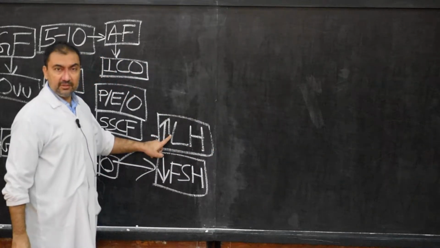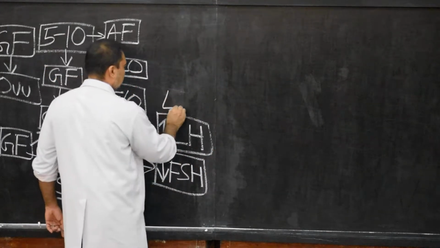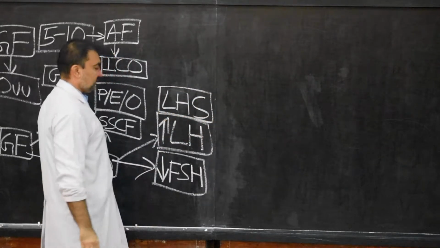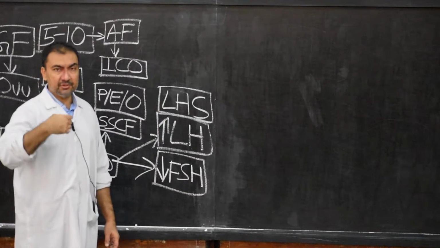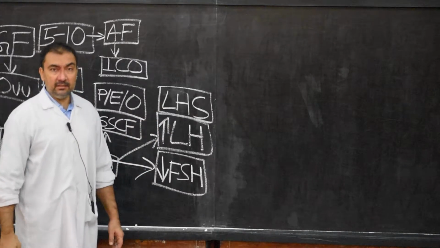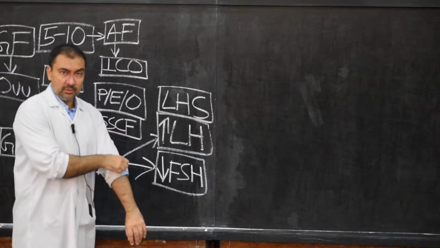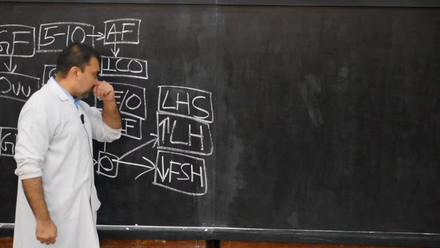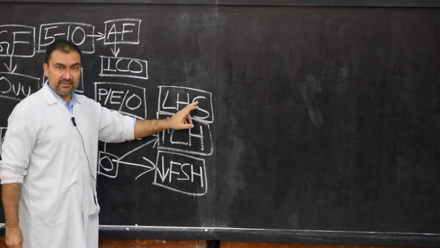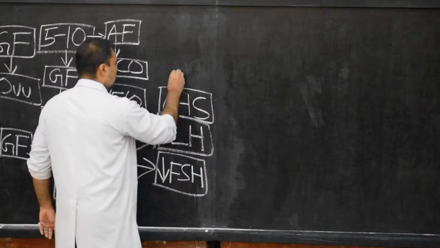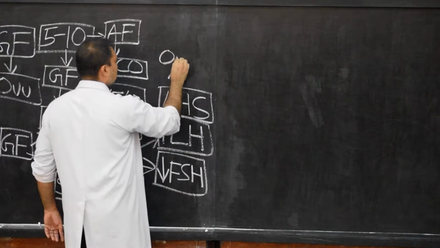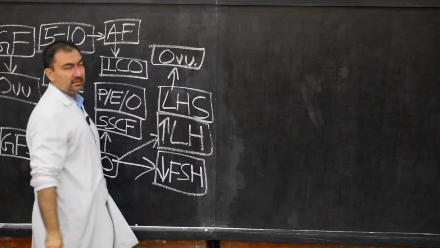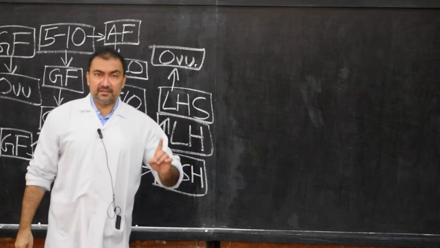Now this increase in luteinizing hormone is known as LH surge. Sometimes you are asked in a one mark question, what is LH surge? It is a sudden shoot up, a sudden increase in the luteinizing hormone, LH, that is caused by estrogen. Now what will happen as a result of LH surge? This is the stimulating point for the important process, ovulation. For ovulation to occur, LH surge is very important.